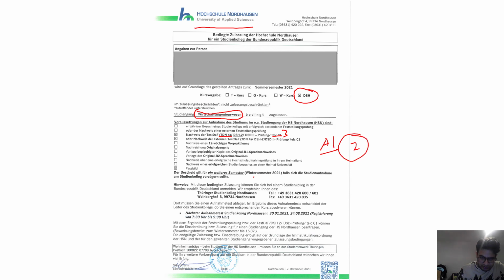So I have a time period till winter 2021 to prove this proficiency level. If I am able to provide it, they will give me enrollment in the course and I can start my studies, but not before that. They have also given me an opportunity to register in their student college to learn that level of language. So this is how it works for a conditional admit.